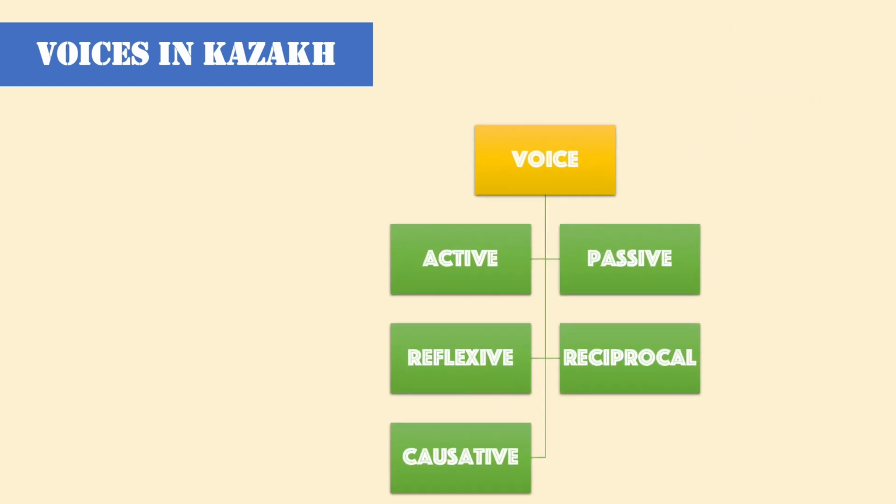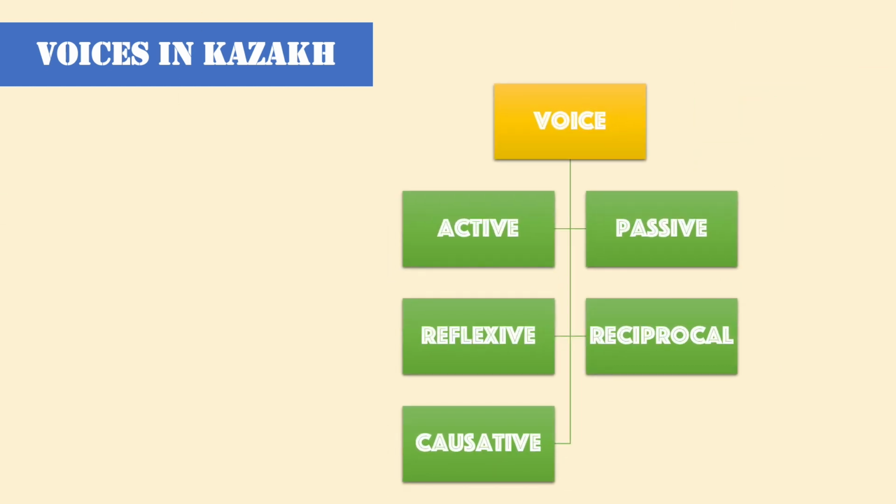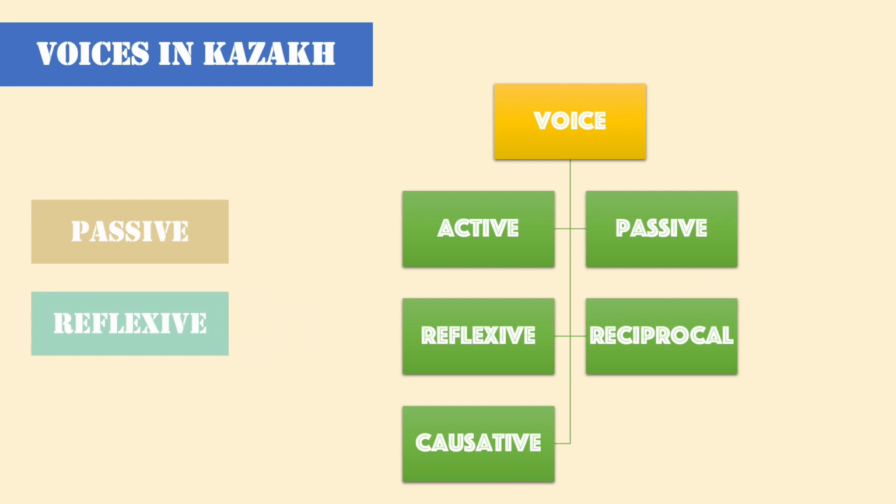Active and passive are two grammatical voices in English. However, the Kazakh voice system is more complex than that of English. In addition to active, there are four voice markers in Kazakh: passive, causative, reflexive, and reciprocal. This video is about how to express passive, reflexive, and reciprocal voices in Kazakh.